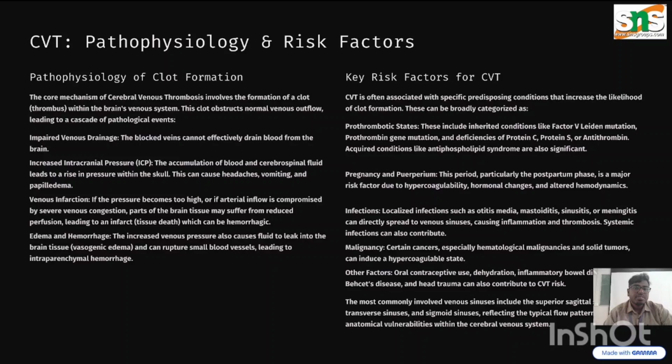Here, the CVT pathophysiology and the risk factors for the cerebrovascular accidents: first, we're going to see about the pathophysiology. In this, the thrombosis involves the formation of a clot within the brain venous system. This clot obstructs the normal venous outflow and leads to a cascade of pathological events. Next, it leads to impaired venous drainage. Impaired venous drainage is nothing but blocked veins, which affect the draining of blood from the brain. Due to this, it finally leads to increased intracranial pressure.